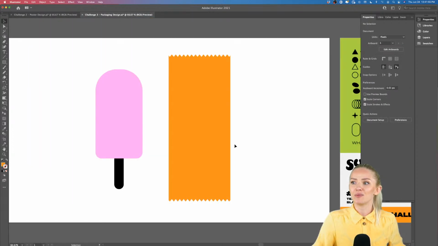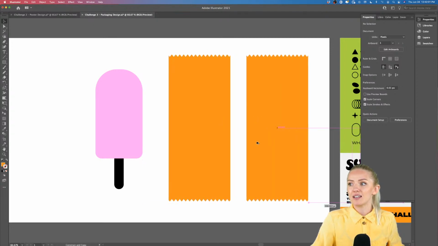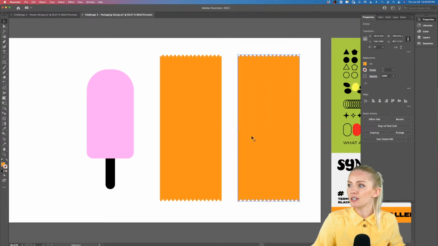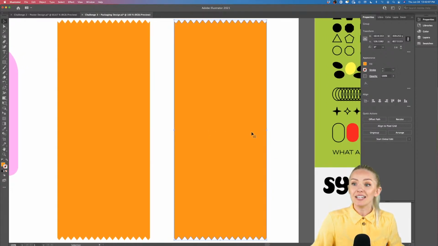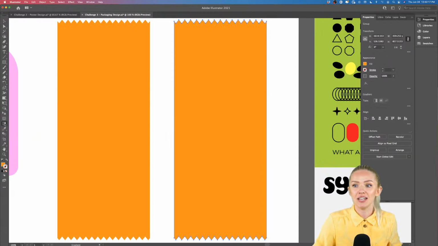Now we will need to bring some shade into the packaging so it looks realistic, right? So I'm going to copy and paste this by holding Option and Shift. And now I'm going to create a gradient in here. That gradient is going to help me to create some shadow in my object. And for that, I'm using the gradient tool right here, or a shortcut G on your keyboard. And I'm going to do that.